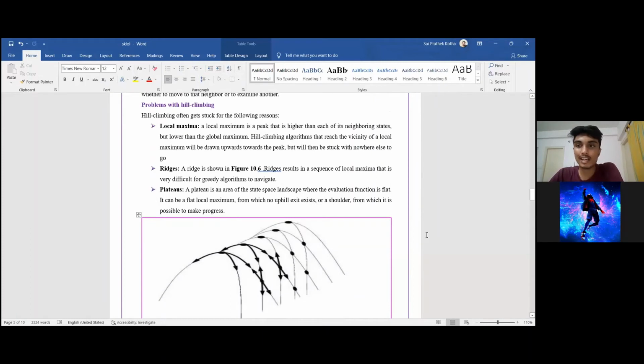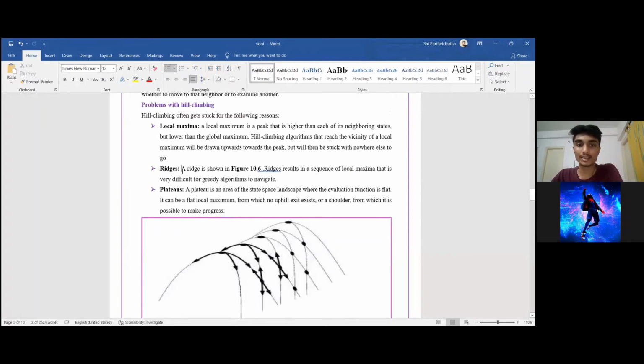As we have seen the 3 types of hill climbing, now we can look at the problems with hill climbing, like the disadvantages of hill climbing. We've already seen local maxima as a disadvantage, which means that we can get stuck in a local maximum, that we reach a local maximum and it may not be the global maximum. And to overcome this, instead of using simple hill climbing, we use stochastic hill climbing.